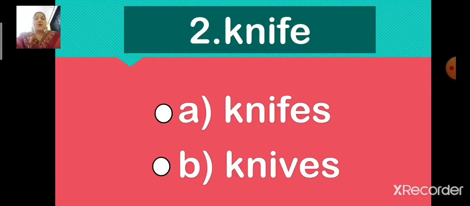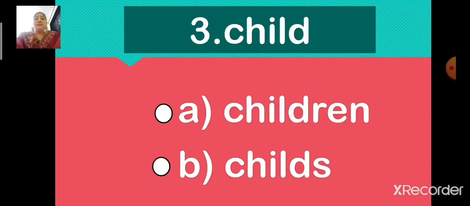Yes, you are right. Option B, K-N-I-V-E-S, knives is the correct answer. So children, let us select option B. Yes, the plural form of knife is option B, knives. K-N-I-V-E-S. Okay, now next. Number 3, child. C-H-I-L-D, child.